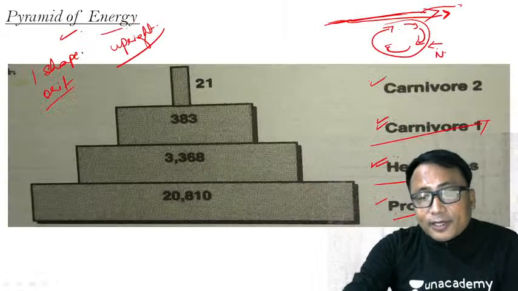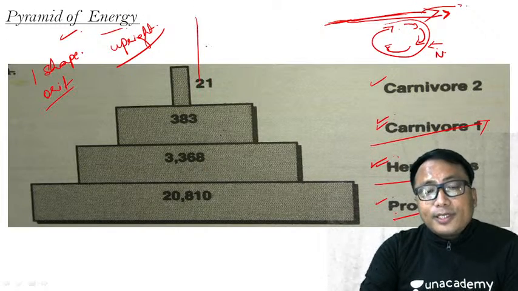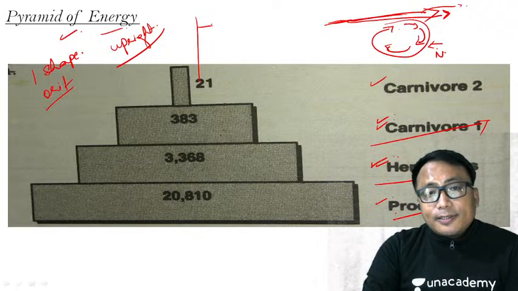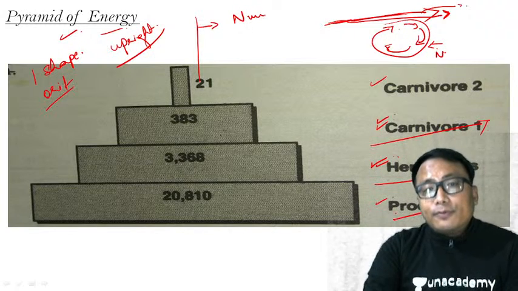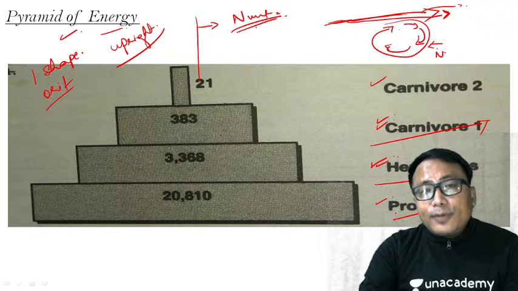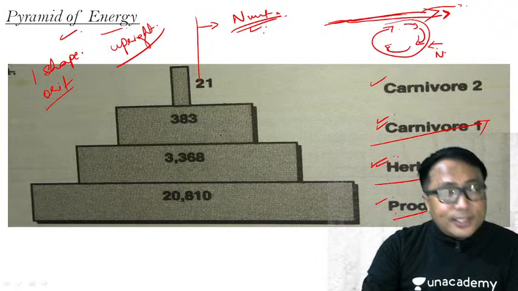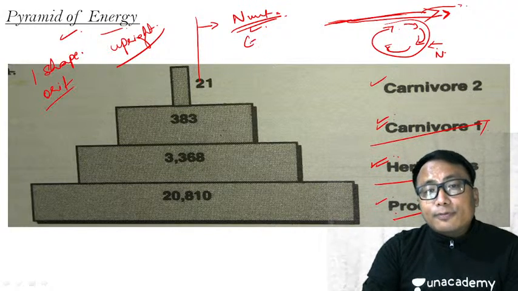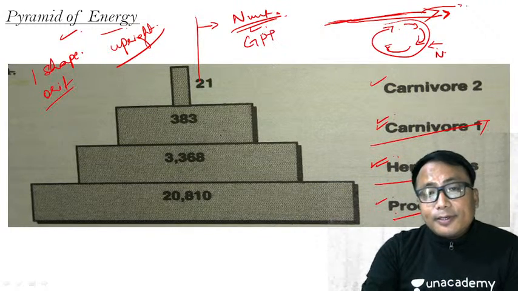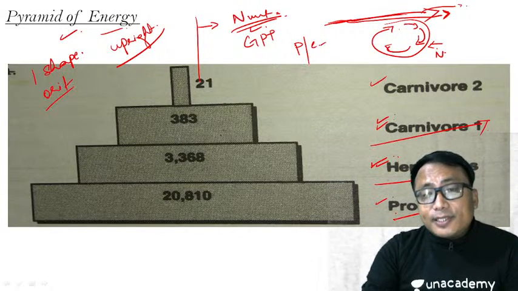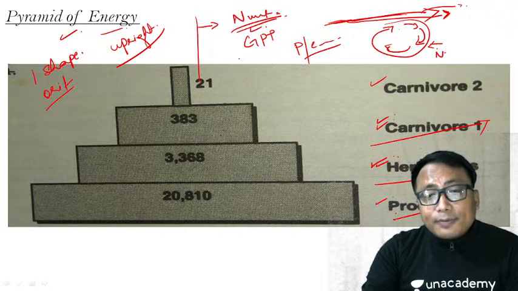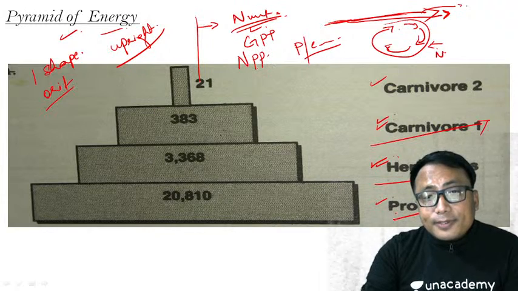Now, the basic functions of the ecosystem. We have already seen the nutrient flow, and during this we have seen what is gross primary productivity, what is photosynthetic efficiency, and what is net primary productivity.